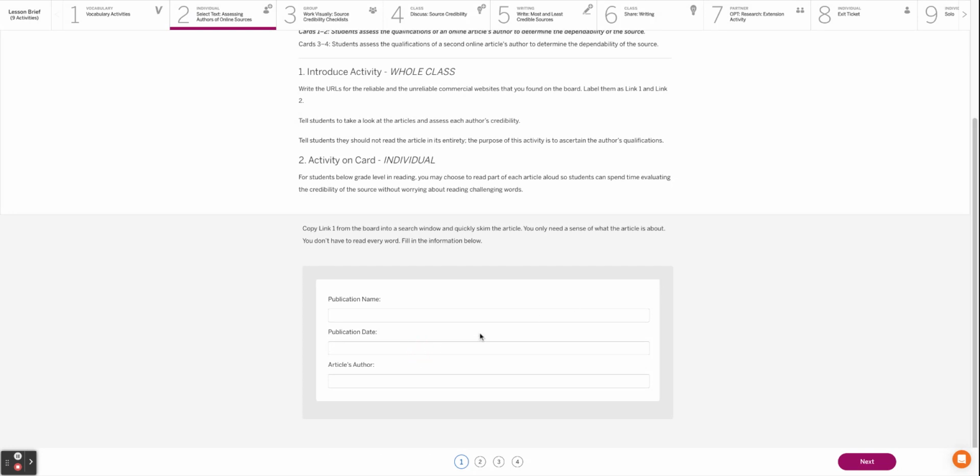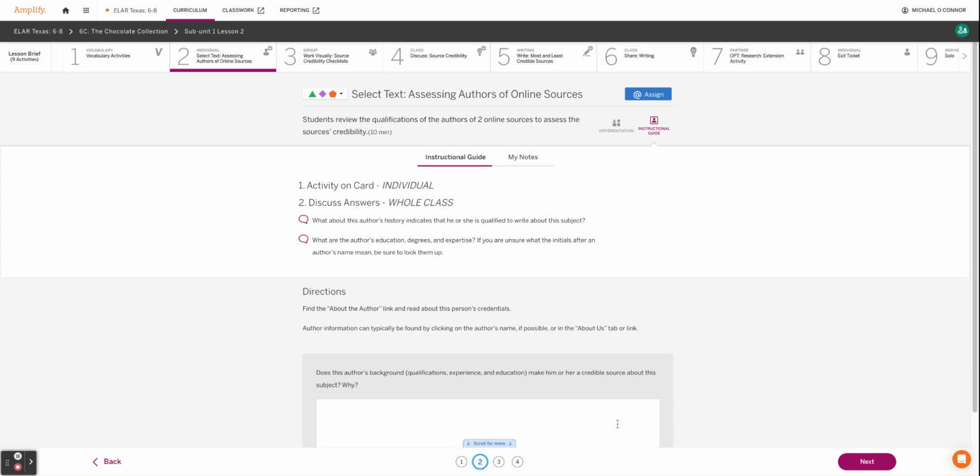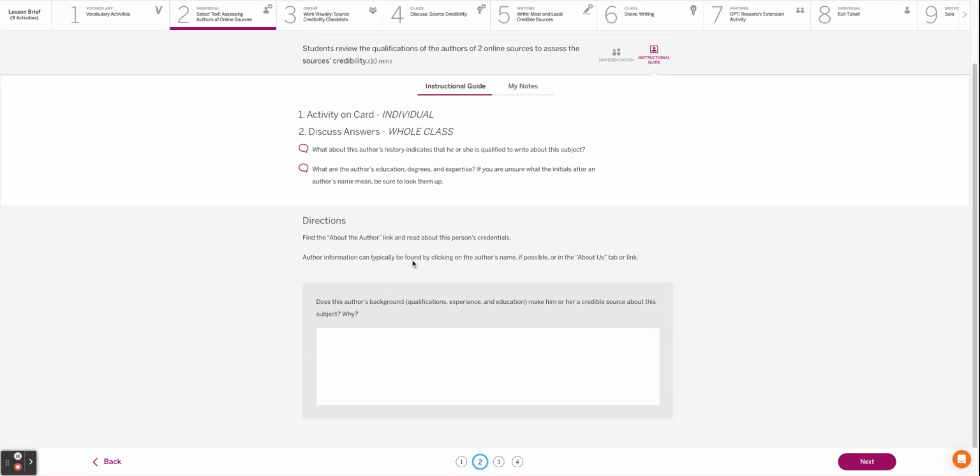What date was this published on? And who wrote it? The article's author, the author of the article. Card 2. Go to the About the Author link and read about this person's credentials. If you don't know what the word credentials is, do a quick Google for definition. The author can be found by clicking on the author's name most of the time. Sometimes there's an About Us section depending on the publisher that you're looking at.